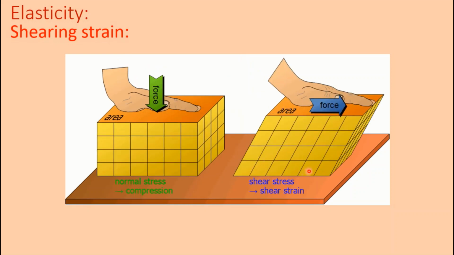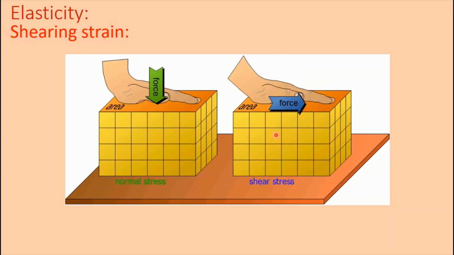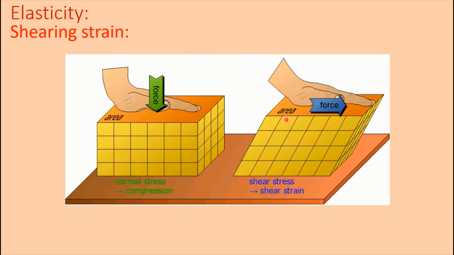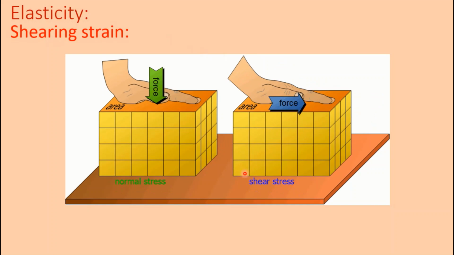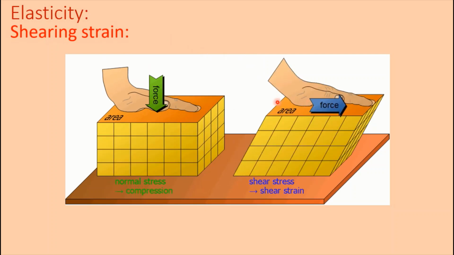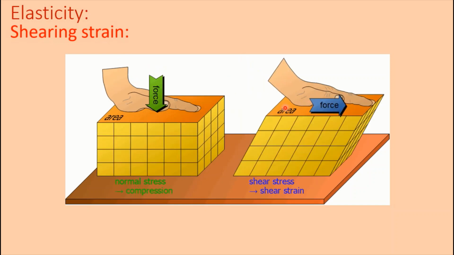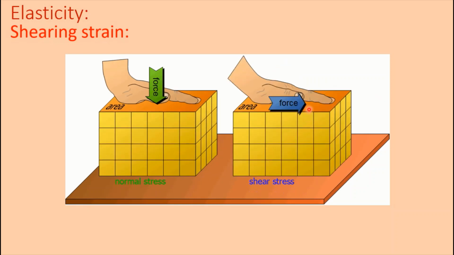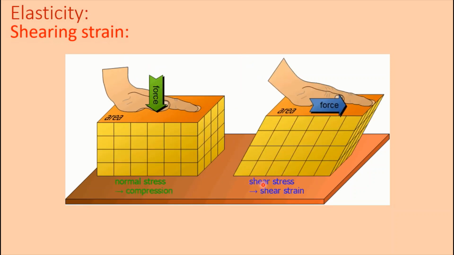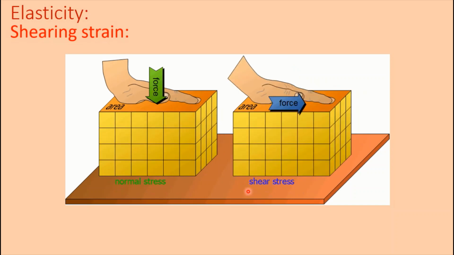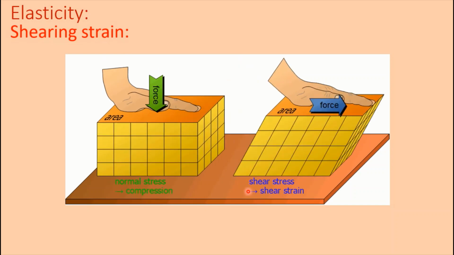Here the lower surface is fixed. This type of strain is known as shearing strain, that is, the shape of the body will be changed, and this type of stress is known as shearing stress, that is, tangential force per unit area is the shearing stress, and this type of strain is shearing strain.